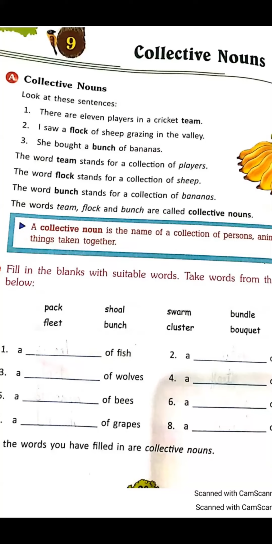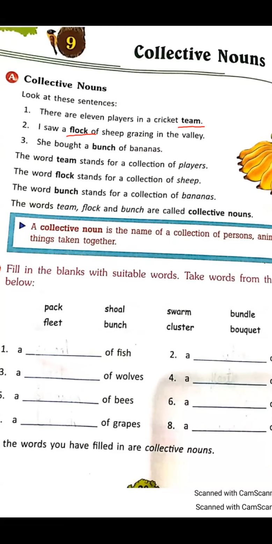In the second sentence, I saw a flock of sheep grazing in the valley. Here, the word flock is used for the group of sheep. So, this is a collective noun. In the next sentence, she bought a bunch of bananas.